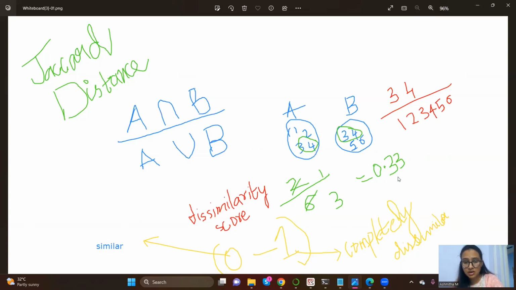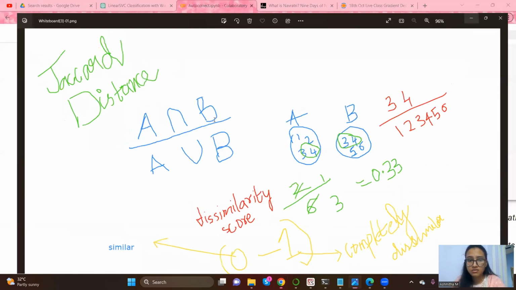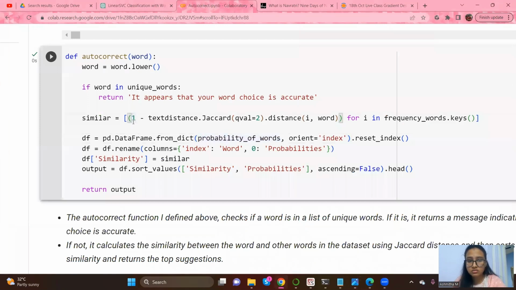Now, this is the dissimilarity score, it's not the similarity score. And Jaccard distance ranges from 0 to 1. 1 is completely dissimilar. If it is close to 0 or if it is 0, it is very similar. Now, if you want to see the similarity score, Jaccard distance gives you the dissimilarity score. So that's why we are subtracting it from 1.